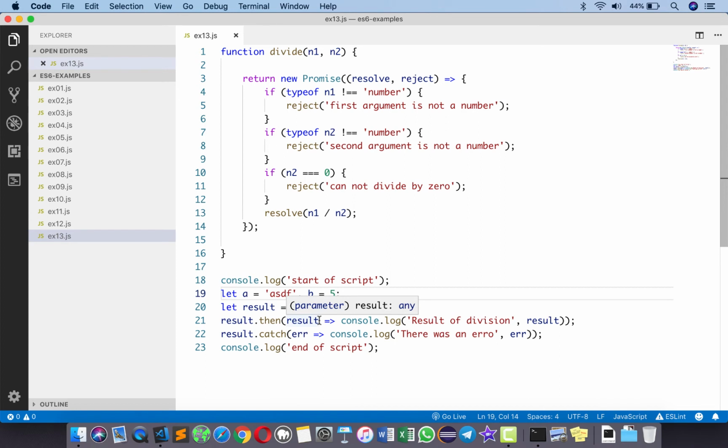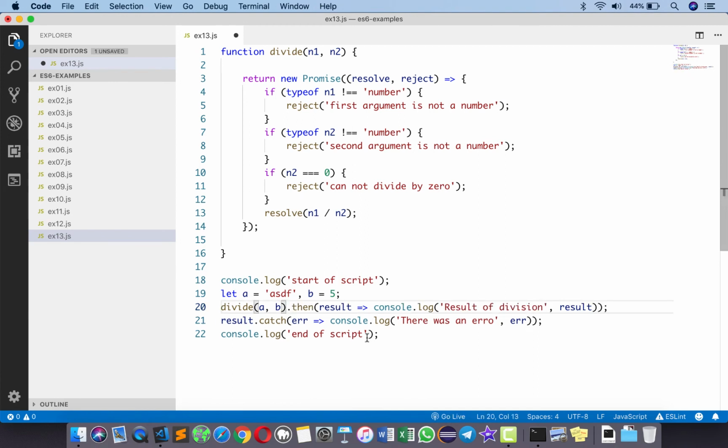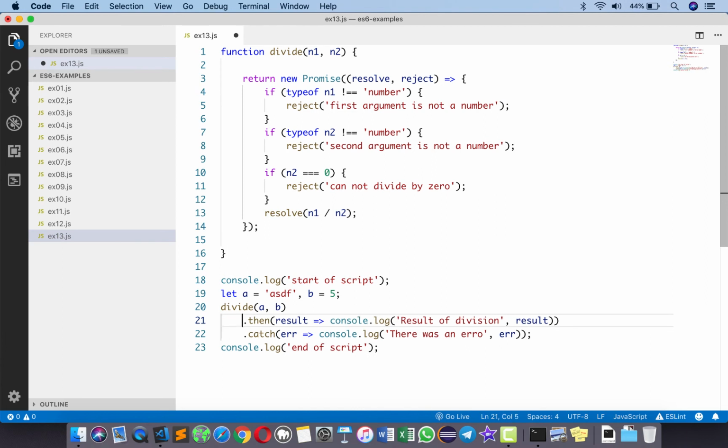Now the general convention to write this would be to say divide a by b, and then you say dot then, you say here dot catch. So this is the general way of writing. So you make a statement chain here instead of assigning that to a variable.